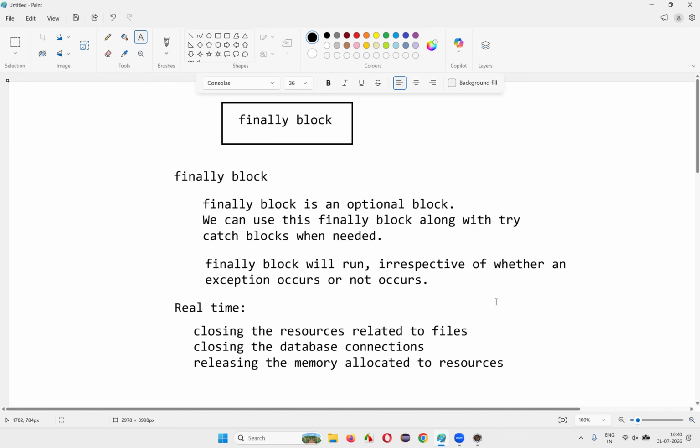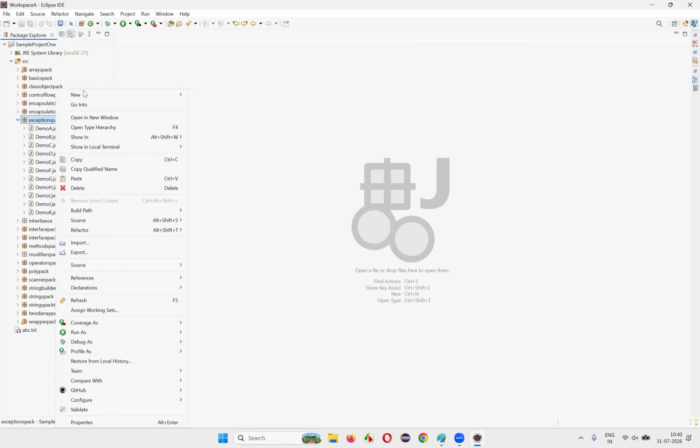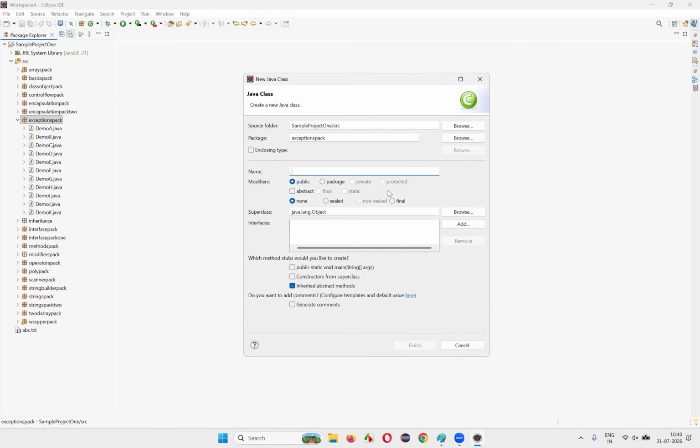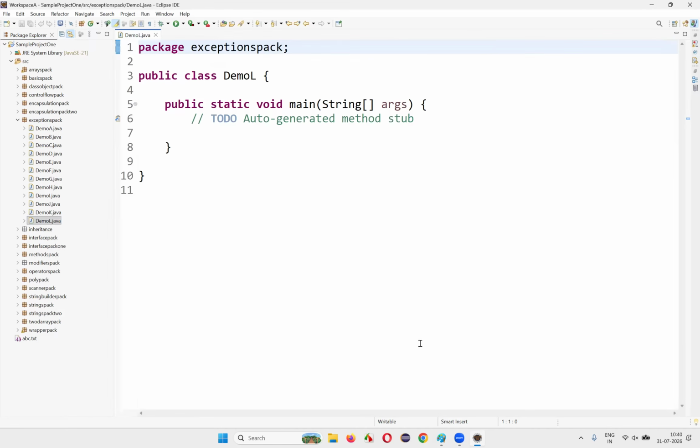So without any delay, let's move on to the practical demonstration. The first step I want to show is that irrespective of whether an exception occurs or not in the Java program while using the try catch block, the finally block code will run. That's what I want to prove first. For that, I'm going to create a new class with a main method. I'll just name this class with some random name.